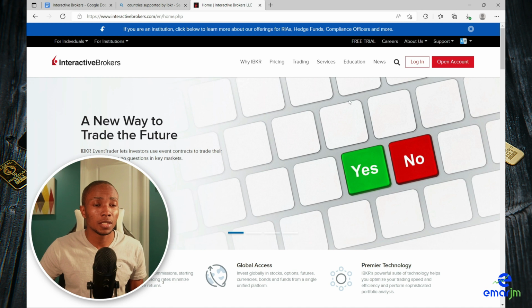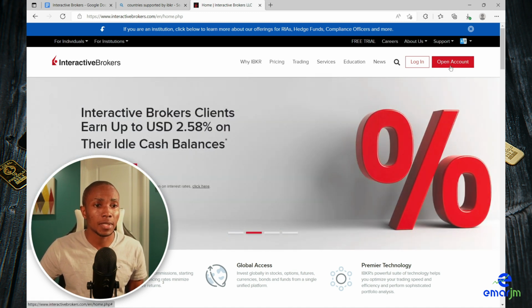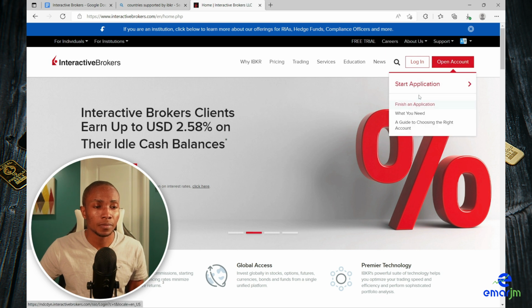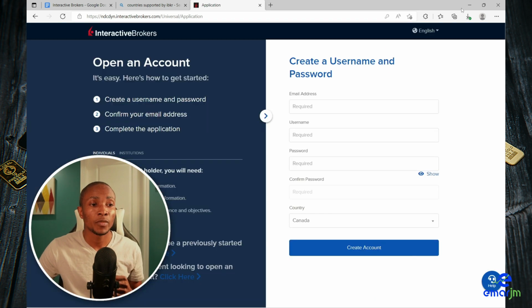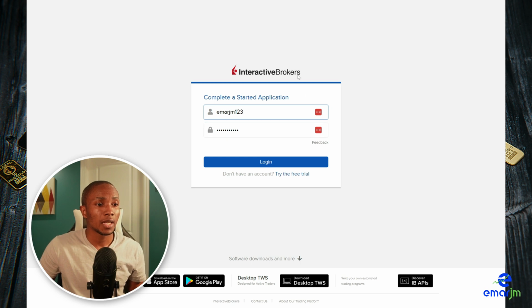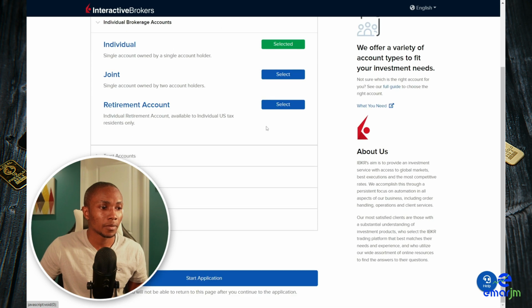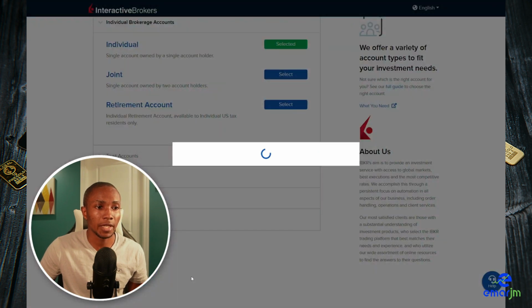So to get started, just click the link in the description or in the pinned comment, and then once you're there on the website, select open account, select start application, specify an email address, your username, and also a password. For your username, you have to use numbers within it. Once you have specified your email address, your username and password, then select create account. Once you select verify your email, it will take you to this page and ask you to log in. Select your account type and then select start application.